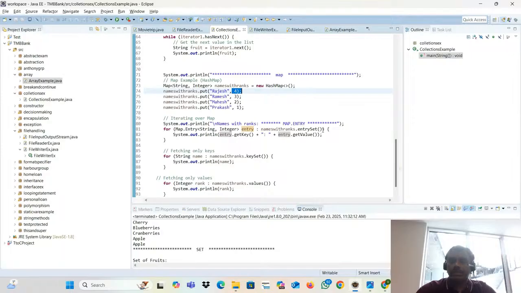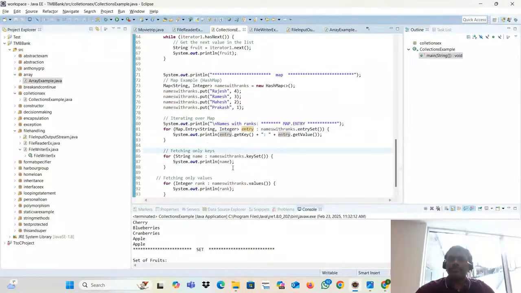What is the use of the entrySet method? It will create the collection view of the map. What is the use of Map.Entry? This is a single entry, a single element, a single set, a name and key combination, and that is called a Map.Entry.